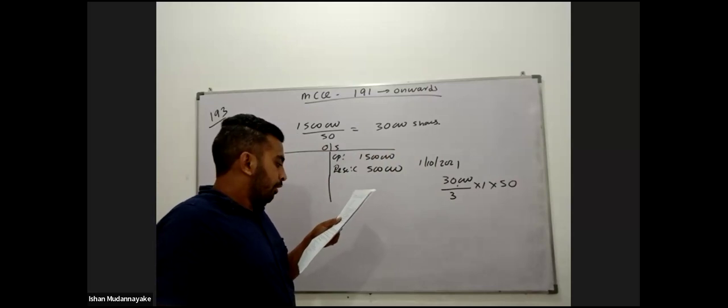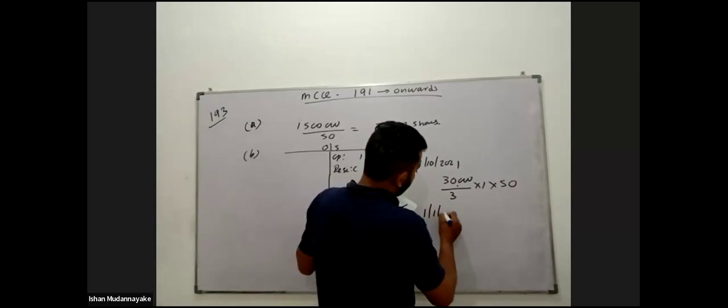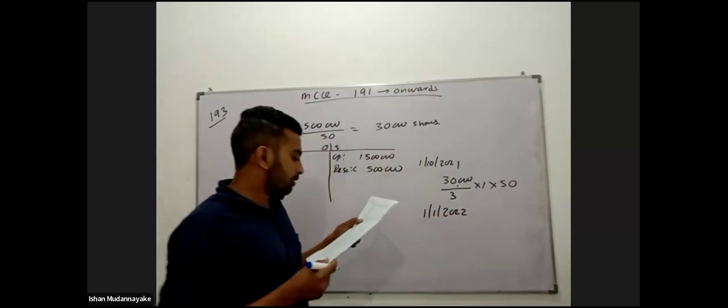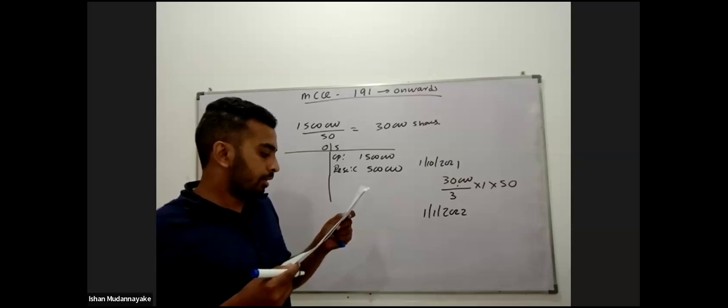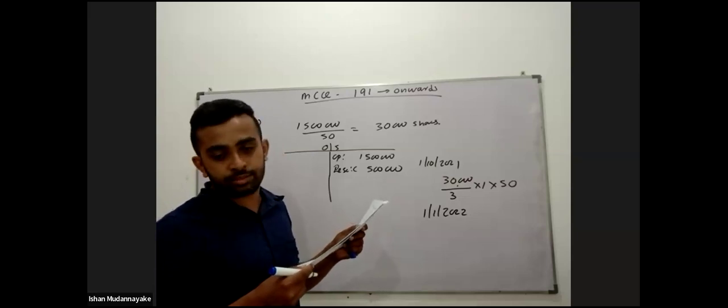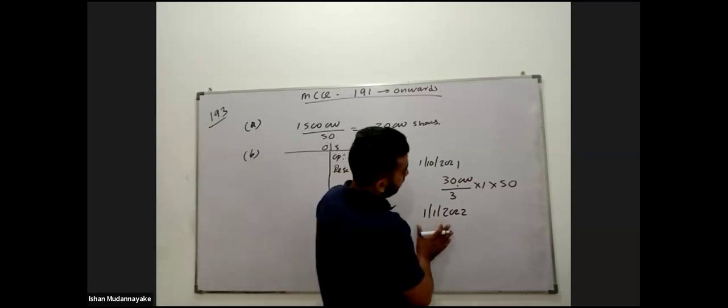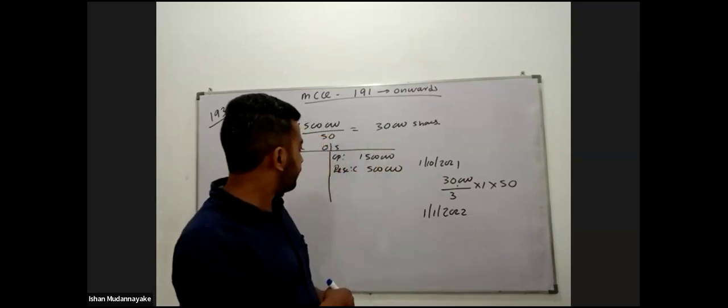Then, students, on 1st January 2022, a rights issue was made as 1 for 2 ordinary shares. On this day, what about the number of shares?